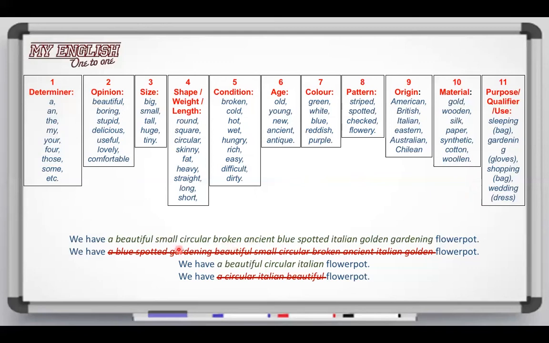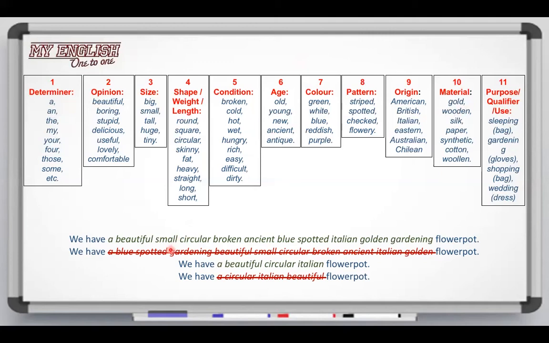If you alter the order or this sequence that you have here, that would be incorrect. For example, this, we have a blue, spotted, gardening, beautiful, small, circular, broken, ancient, Italian, golden flower pot. Although you have the same adjectives, they are in the incorrect order. So therefore, the sentence is not correct. You have to respect this order or this sequence.